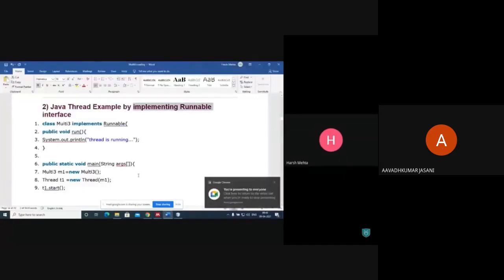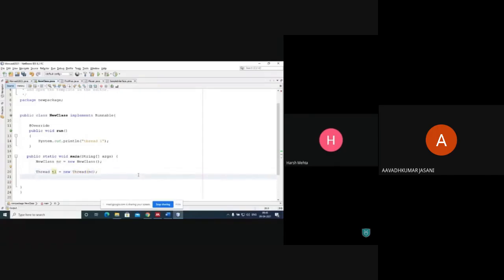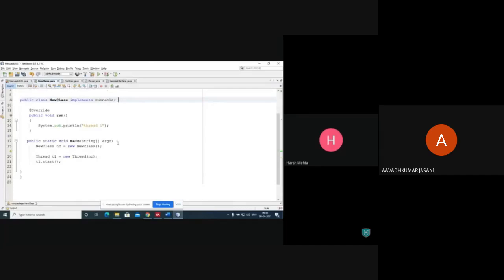And here, for runnable interface, we need to create thread class here. Thread t1 is equal to new Thread(nc), and t1.start. This is another way we can execute multi-threading. So one thread we have defined here. This is the implements runnable state. This is another way we can invoke the thread.